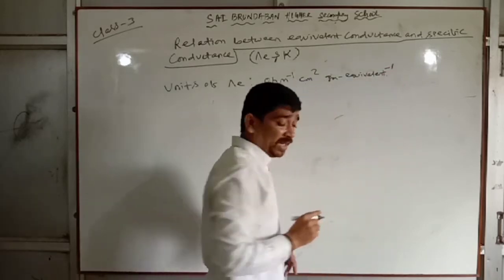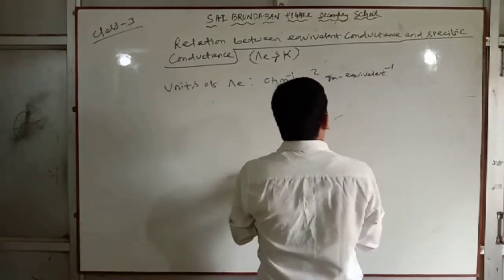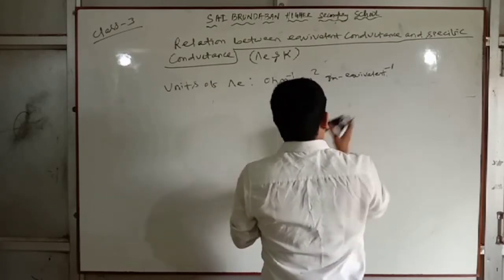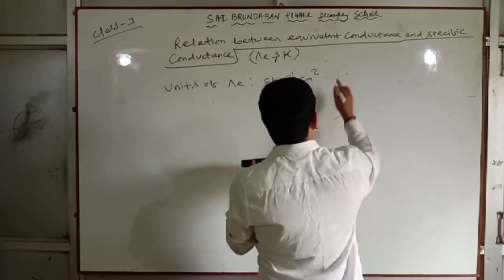Gram equivalent inverse. Equivalent is also written as eq, so you can write gram eq inverse also. You can write it in this pattern.